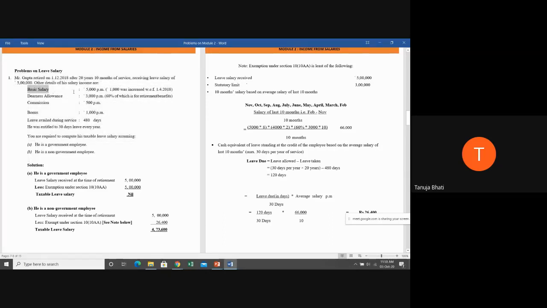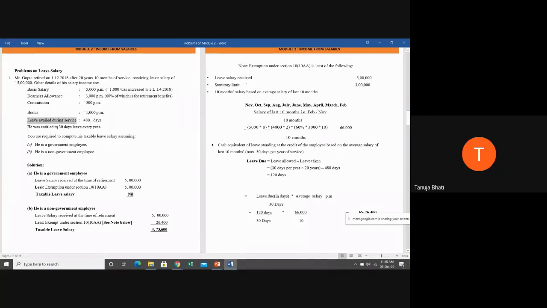Basic salary was actually 4,000 rupees, but with effect from 1/4/2018, 1,000 rupees was increased. Next, DA is 3,000 per month, out of which only 60% is considered for retirement benefits. Commission is 500 per month. Bonus is 1,000 per month. Leave availed during the service is 480 days.